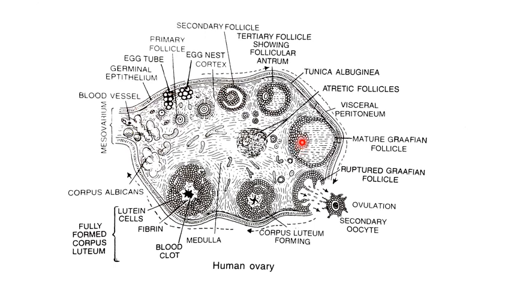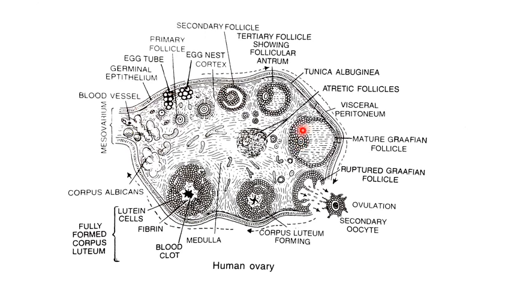Secondary oocyte will also start meiosis 2, but it is arrested at the metaphase 2 of meiosis 2 due to accumulation of metaphase promoting factor.